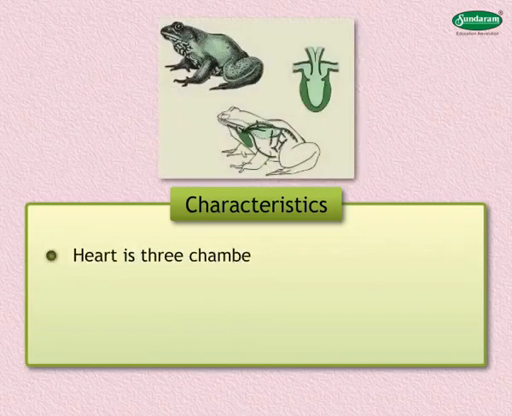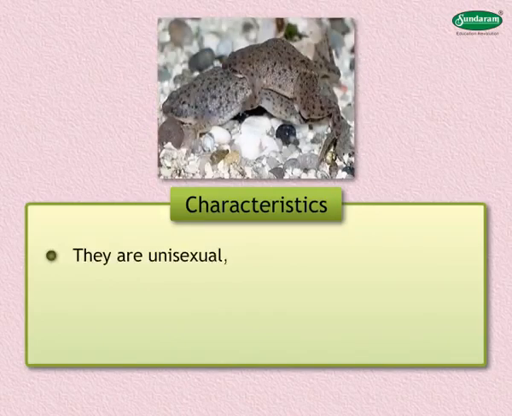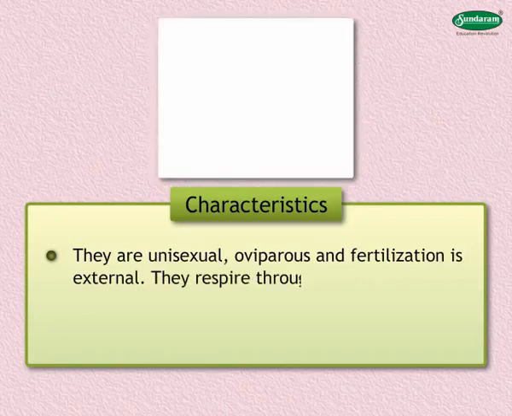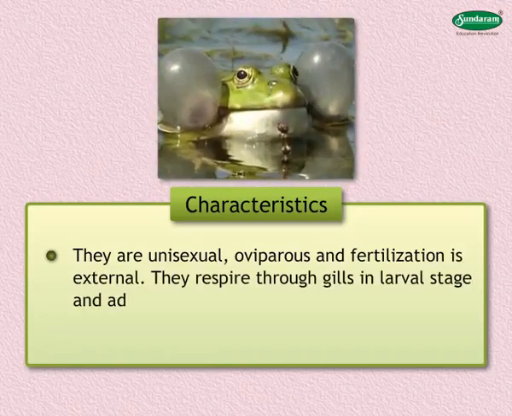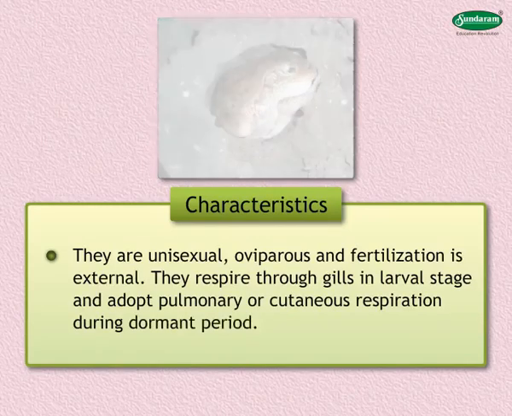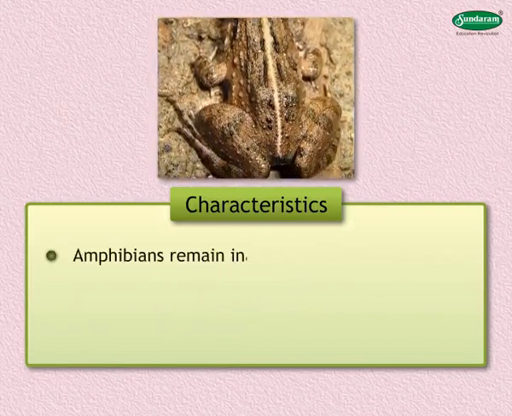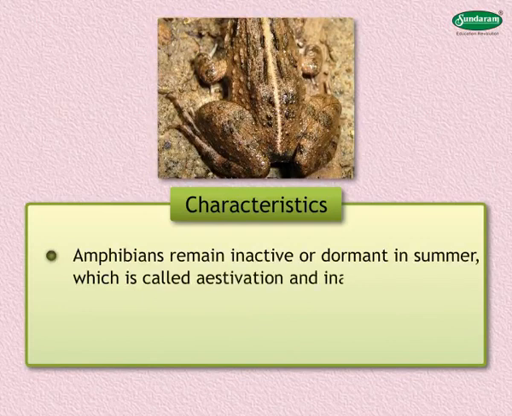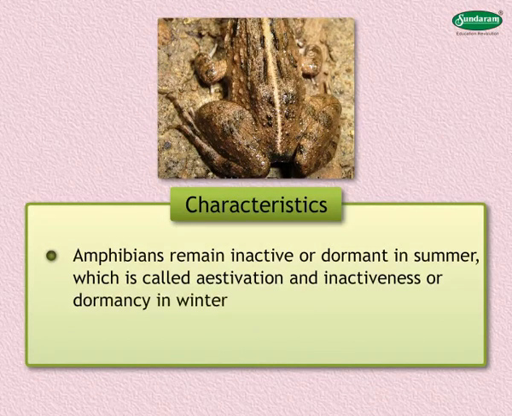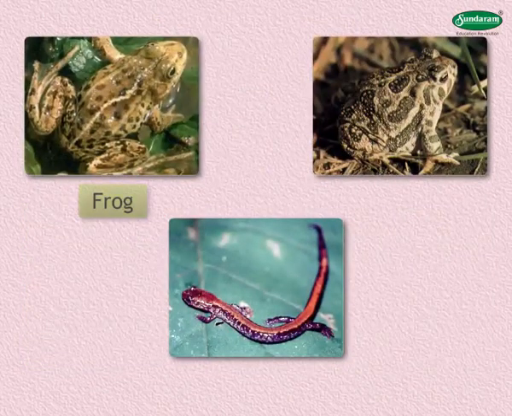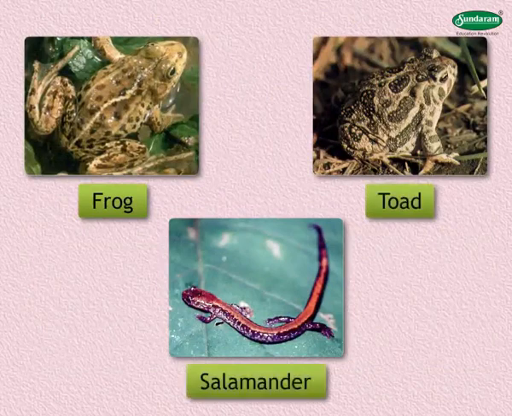Heart is 3-chambered and mixed blood circulates in the body. They are unisexual, oviparous, and fertilization is external. They respire through gills in larval stage and adopt pulmonary or cutaneous respiration during dormant period. Amphibians remain inactive or dormant in summer, which is called aestivation, and inactiveness or dormancy in winter is called hibernation. Some common examples are frog, toad, salamander.